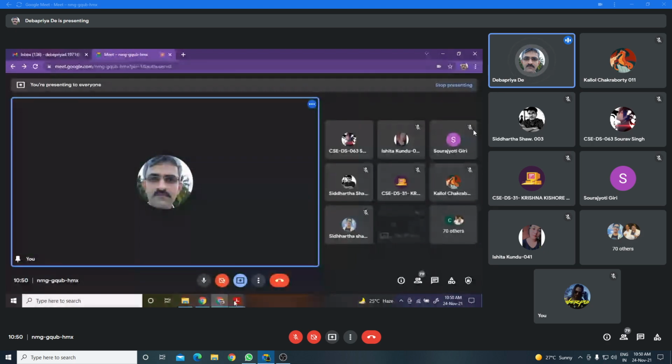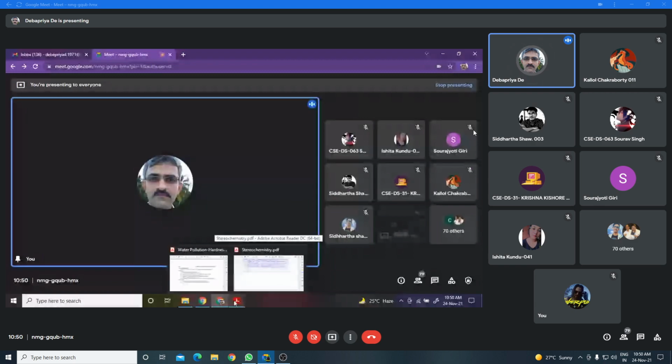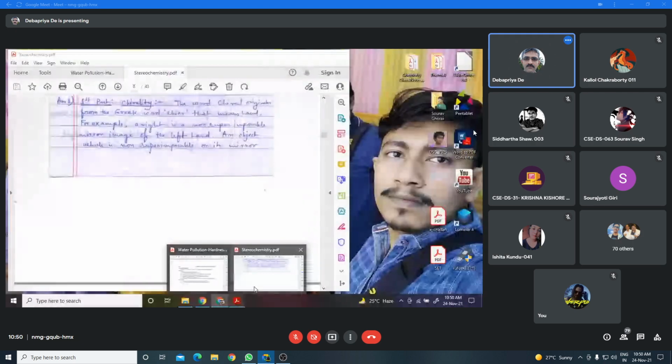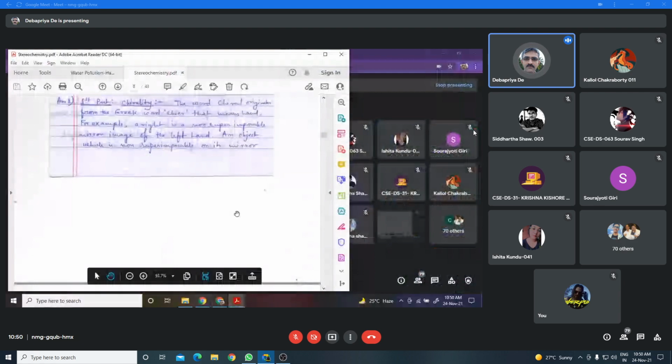Any object which is non-superimposable on its mirror image is called a chiral object or chiral compound, and is also called an asymmetric compound. Compounds which form non-superimposable mirror images of each other are called chiral compounds or asymmetric compounds.